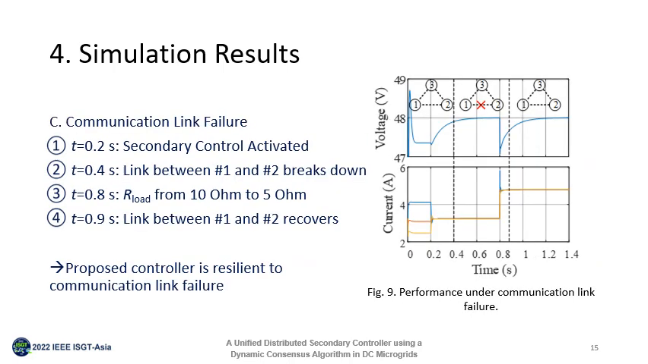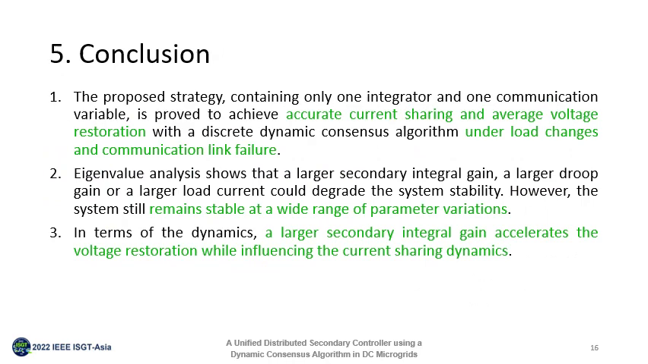In Case C, the resilience of the proposed secondary control scheme to communication link failure is tested. The secondary control is activated at 0.2 seconds, and the resistive load changes from 10 ohms to 5 ohms at 0.8 seconds. The communication link between converter 1 and 2 breaks down at 0.4 seconds and is recovered at 0.9 seconds. We can see that regardless of the communication link failure, the average voltage is regulated and the current sharing is achieved.